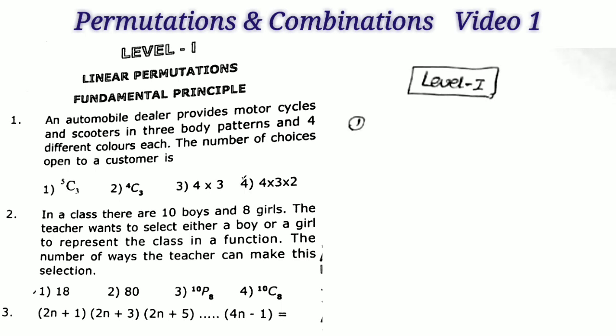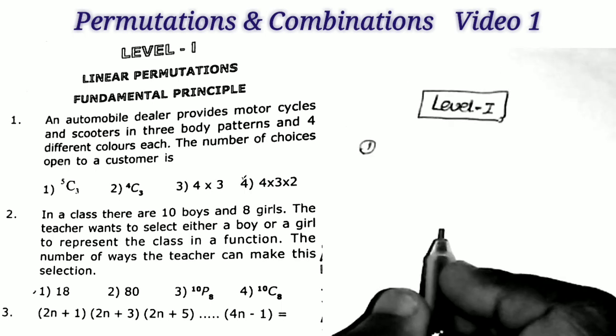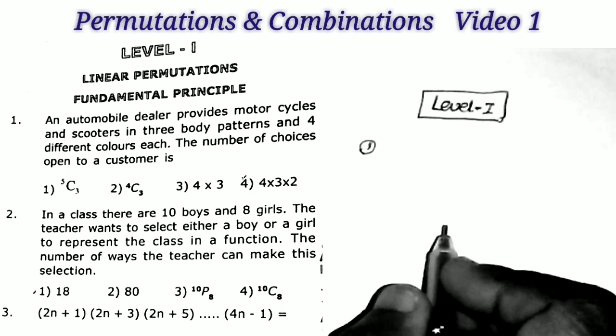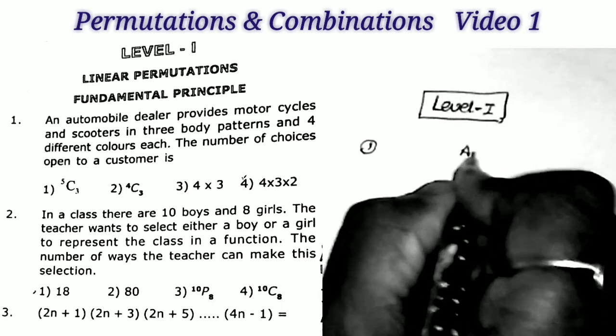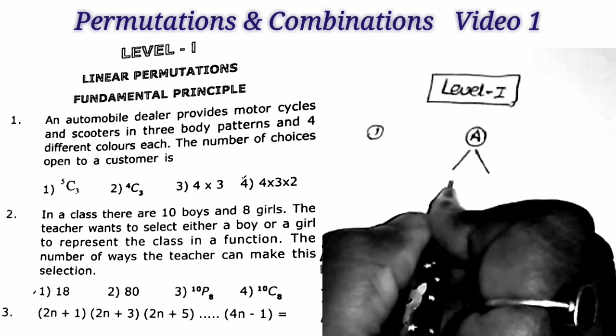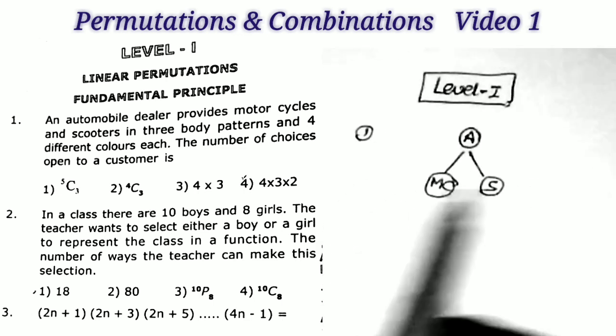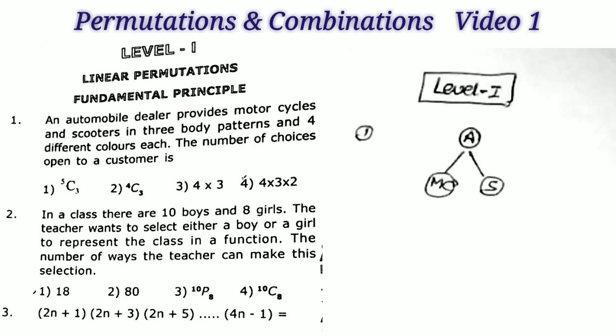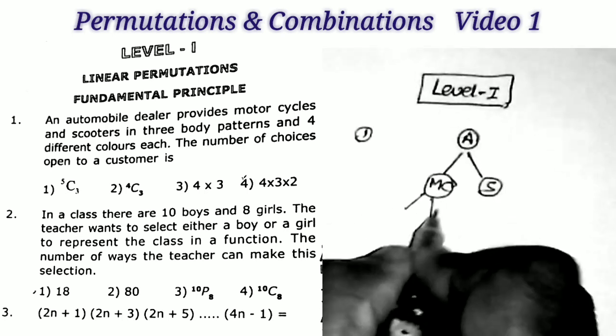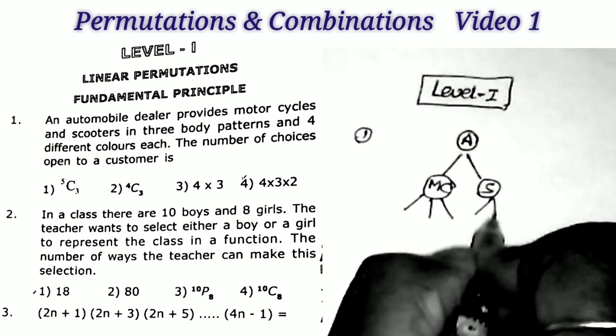Okay, listen. The first question: an automobile dealer provides motorcycles and scooters in 3 body patterns and 4 different colors each. Then the number of choices open to a customer is. So given that an automobile dealer provides motorcycles and scooters, these are the motorcycles, these are the scooters. They are available in 3 body patterns. That is, here we have 3 types of motorcycles and 3 types of scooters.